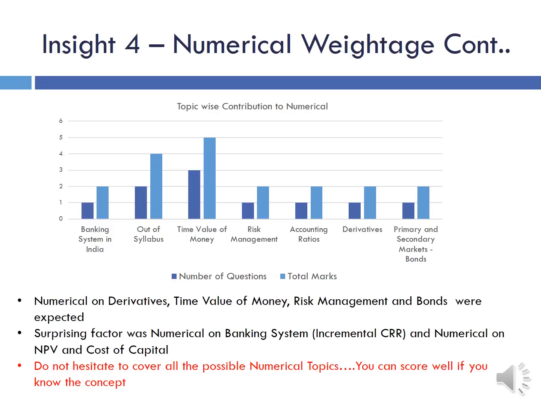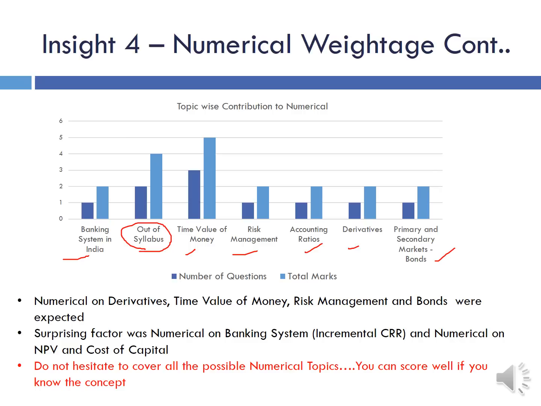Now, from which topics were the numericals asked? The numericals were asked from the banking system in India. This was a numerical on CRR, incremental CRR. Time value of money, we have already discussed. There were a lot of numericals from risk management, accounting ratios, derivatives, primary and secondary markets, bonds. And there were some numericals asked from out of syllabus also, that is, the numericals on NPV and cost of capital, which we discussed in the previous part of this video.